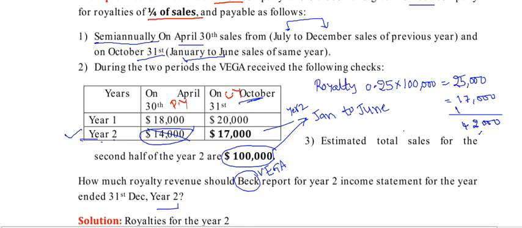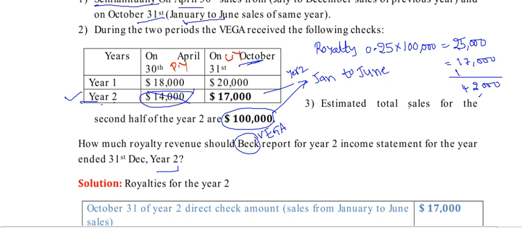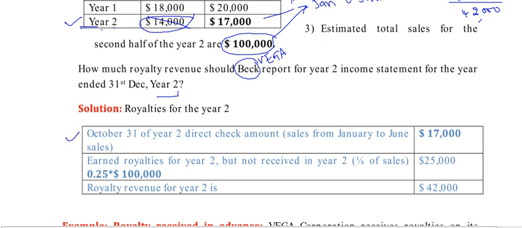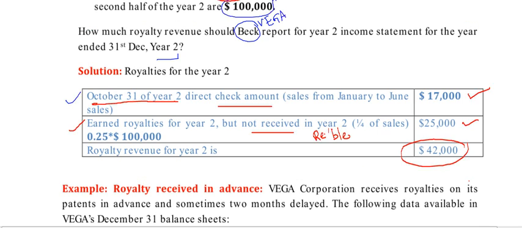42,000 is the royalty for year 2. So I calculated like this. October 31st year 2 direct check amount is 17,000, and earned royalties for year 2 but not received. So outstanding receivables, royalty receivable 25,000. Total is 42,000 royalties revenue for year 2.